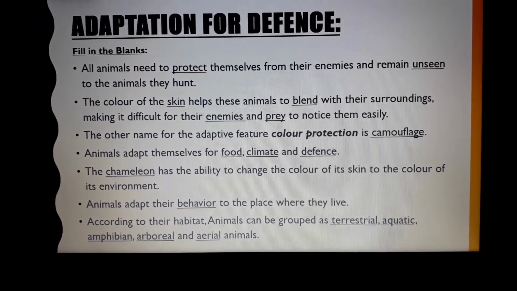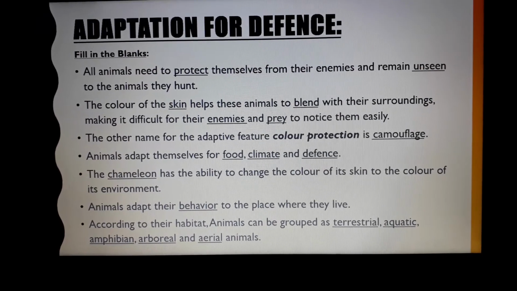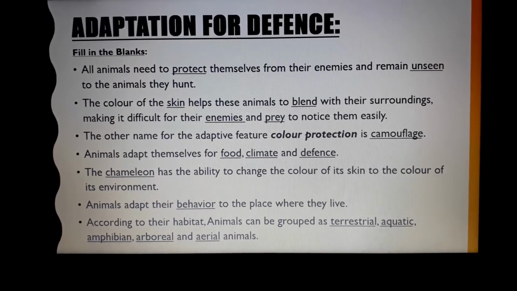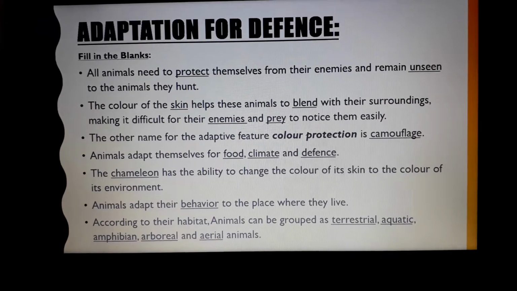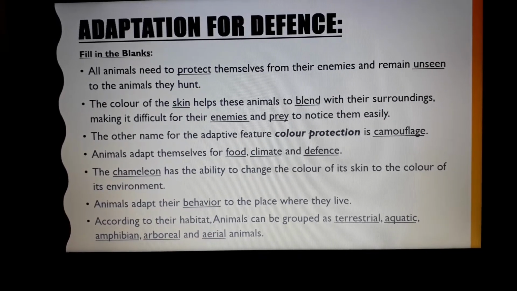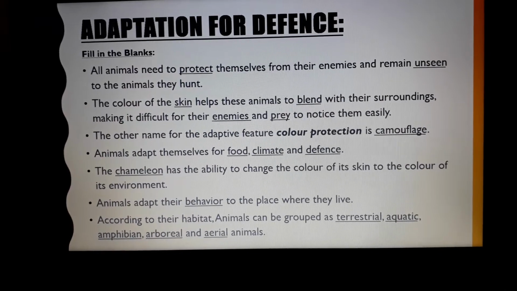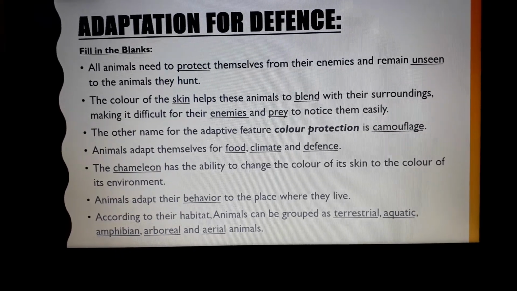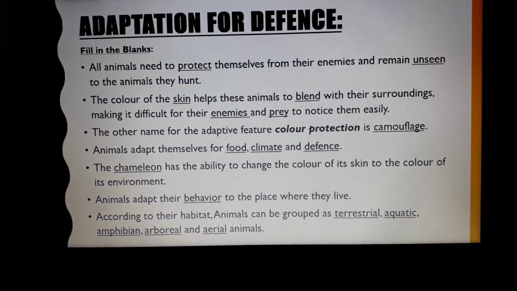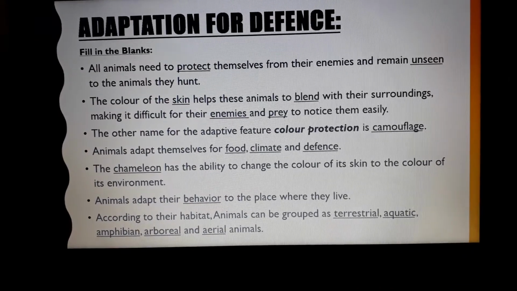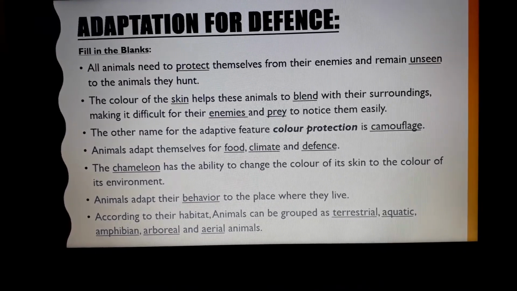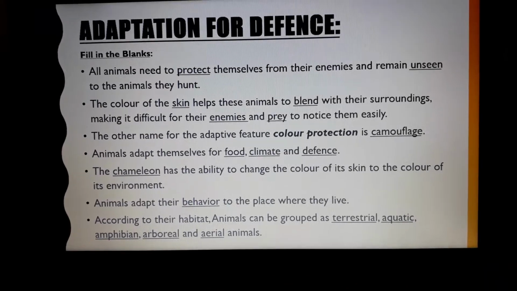Animals adapt themselves for food, climate, and defense. The chameleon has the ability to change the color of its skin to the color of its environment. Animals adapt their behavior to the place where they live. According to their habitat, animals can be grouped as terrestrial, aquatic, amphibian, arboreal, and aerial animals.